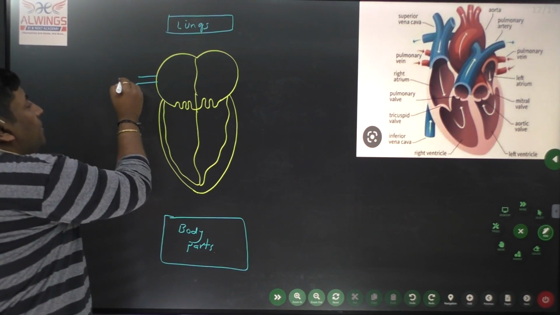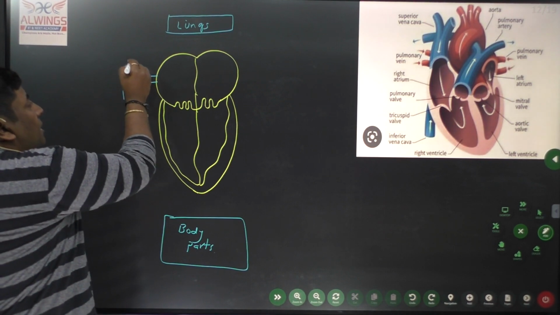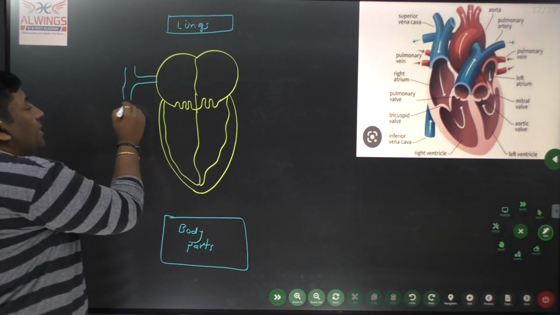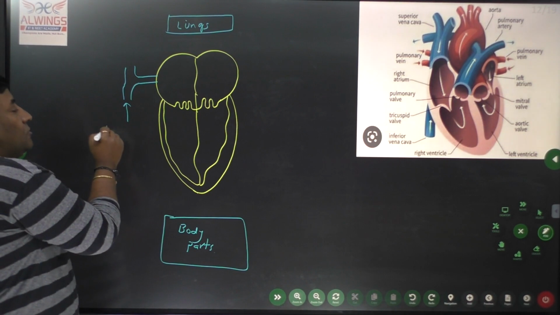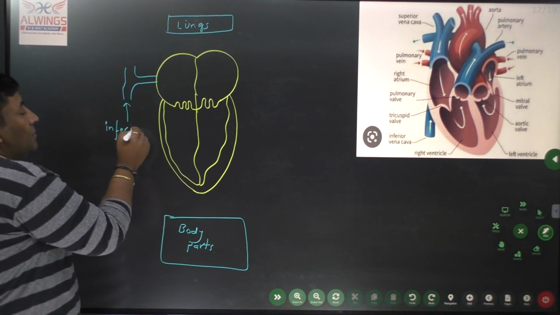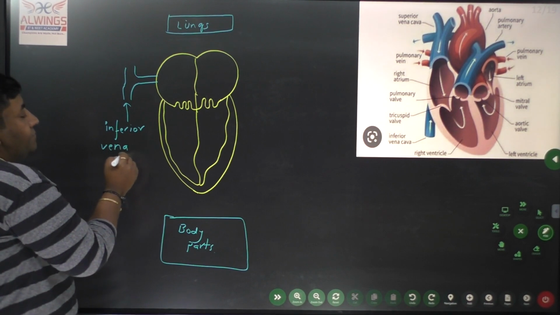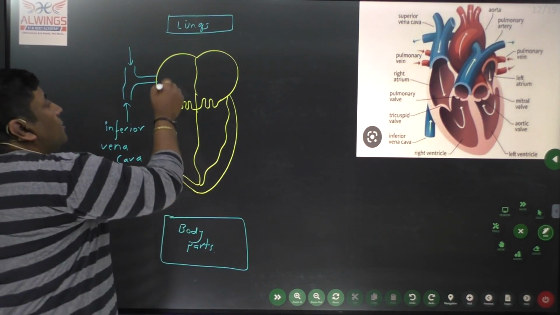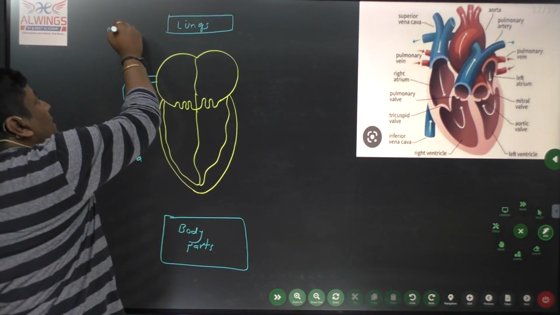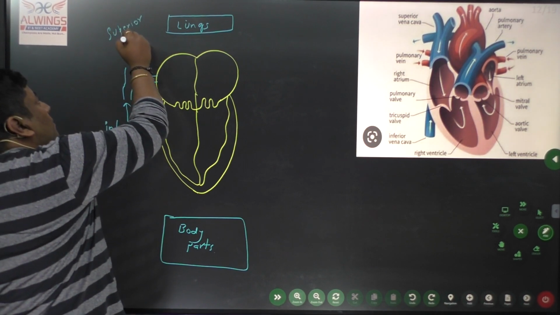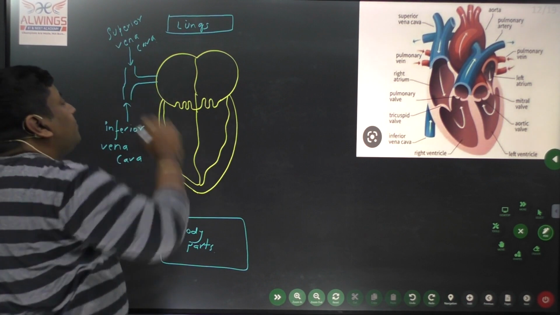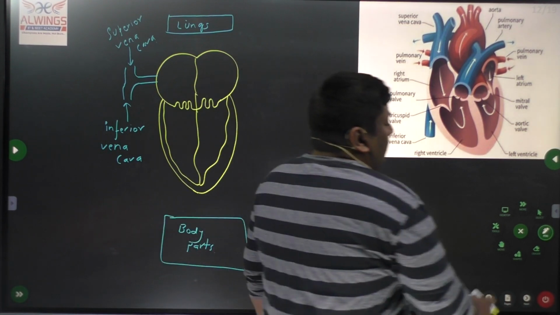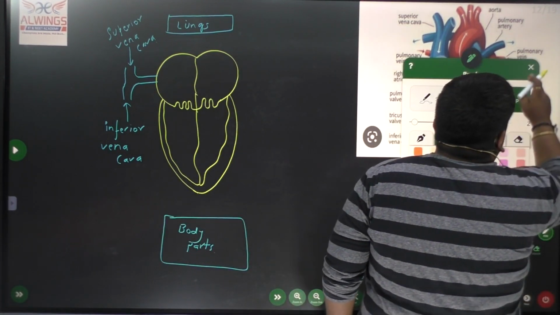From the lower part of the body, meaning the parts below the heart, blood enters through the inferior vena cava, whereas from the upper part like the head, blood enters the heart by the superior vena cava. So blood enters the heart towards the right auricle.